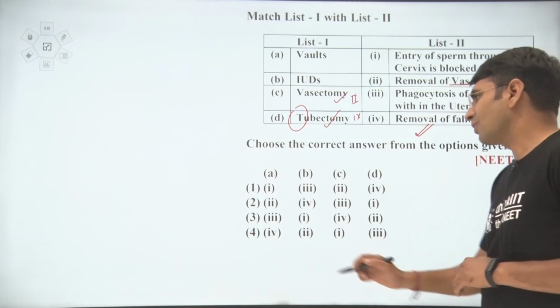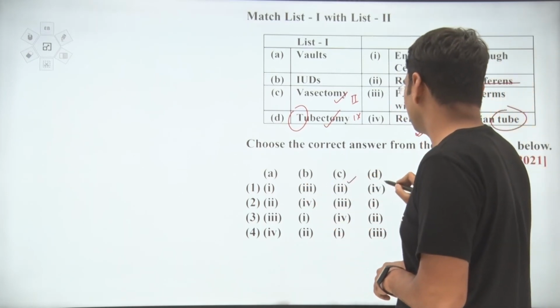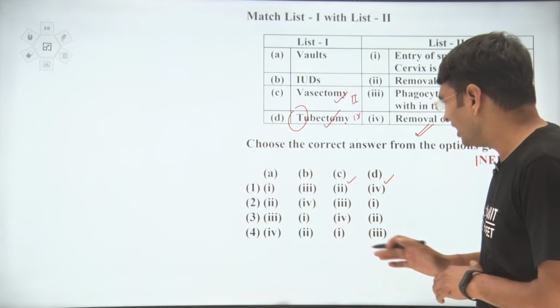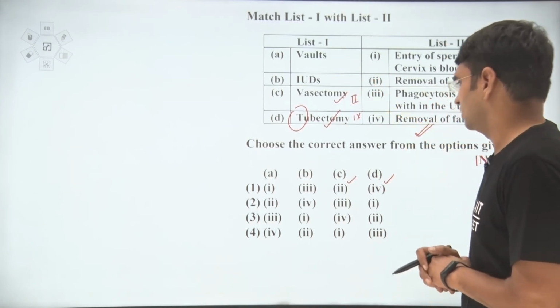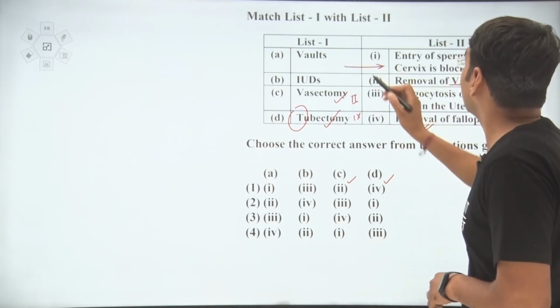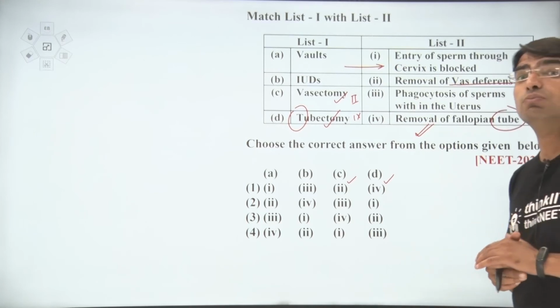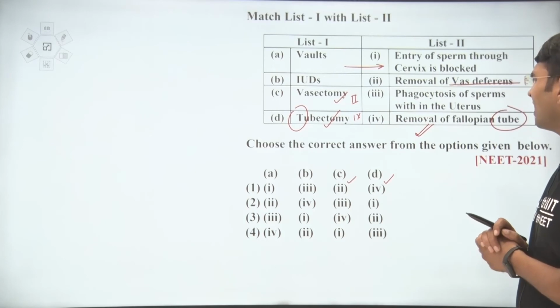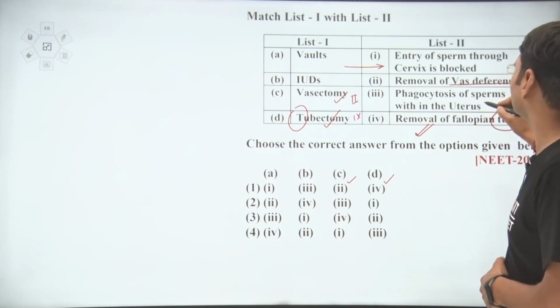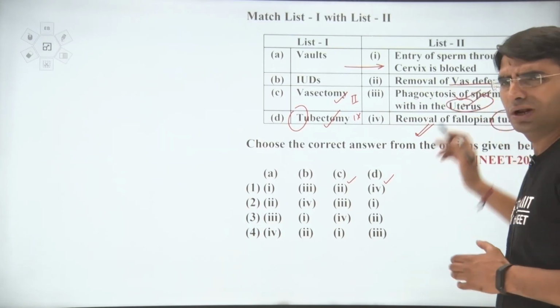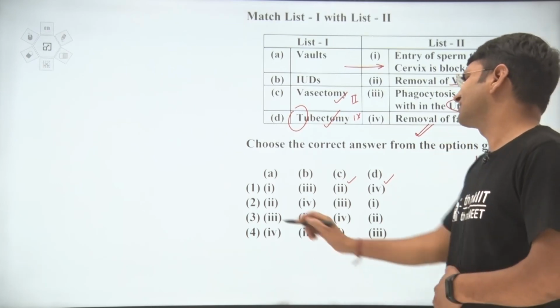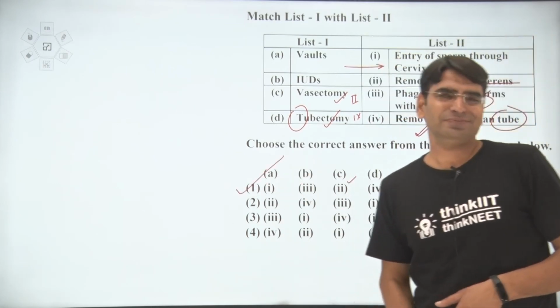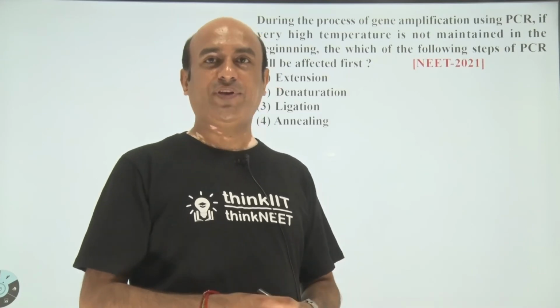Okay, see the options, C second and D fourth. Okay, A, Waltz first, entry of a sperm through cervix is blocked. Okay, upper the cervix, intrauterine device, phagocytosis of sperm within the uterus. Done? So the correct answer is first. Okay. Now student, let us come to the next question.